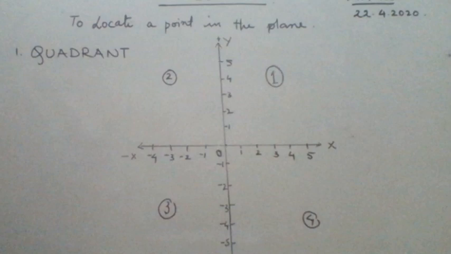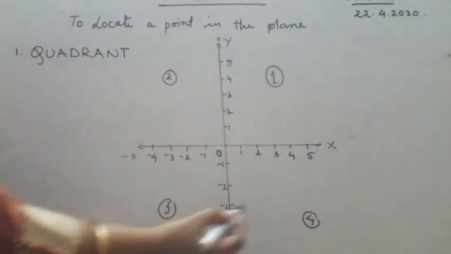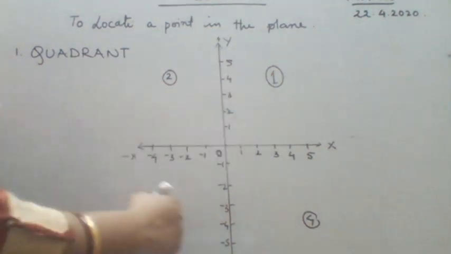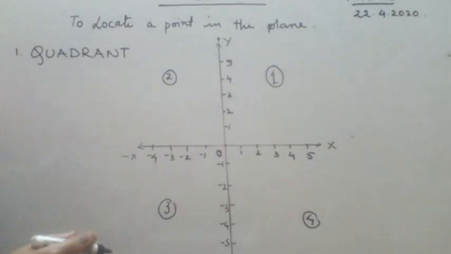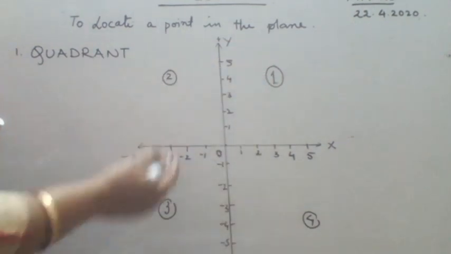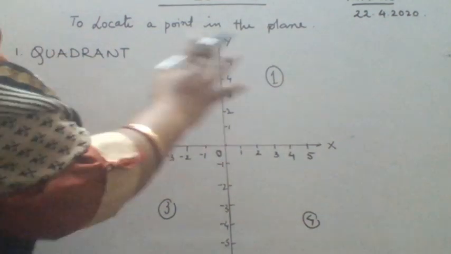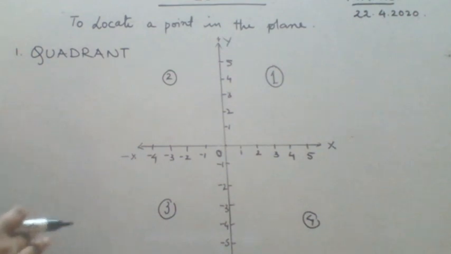Okay, so this is first, second, third, and fourth quadrant. Remember, this is not the simple counting that we usually do. This is anti-clockwise direction. We start from 1, 2, 3, and 4. Okay. So we are familiar with the word quadrant. Why it is called quadrant? Because the plane is divided into 4 parts.